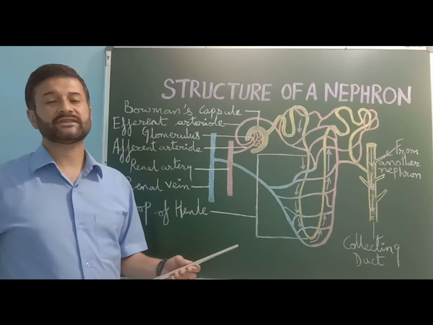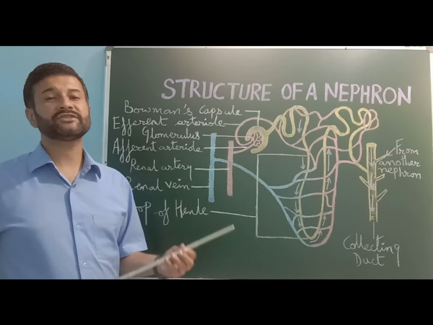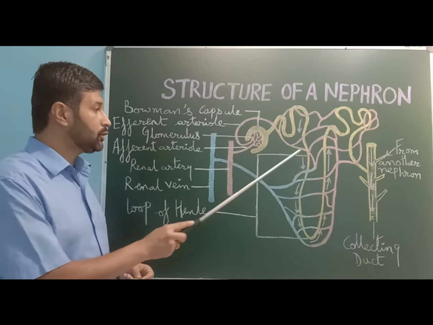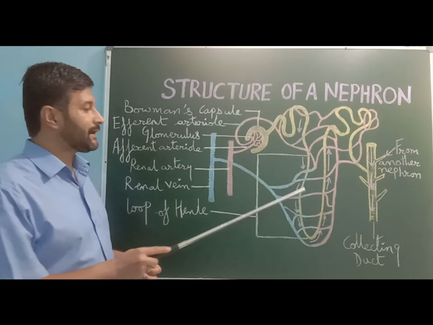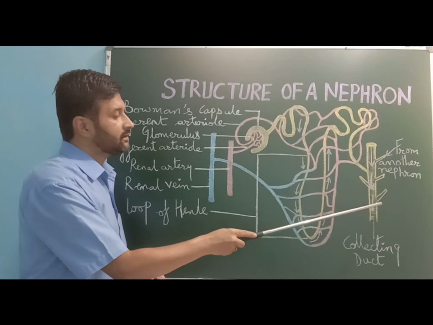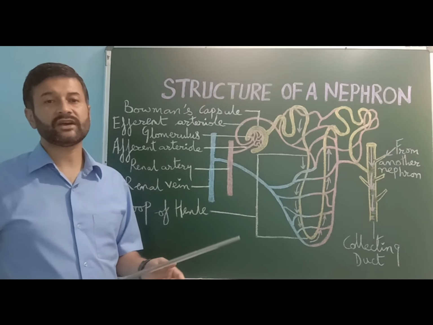Some of the substances such as glucose, amino acids, salts and a major amount of water are selectively reabsorbed in the loop of Henle. The filtrate which is not absorbed in the loop of Henle is collected by the collecting duct of a nephron, which forms the urine.